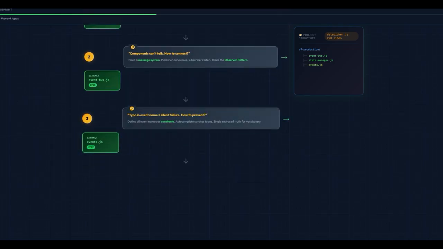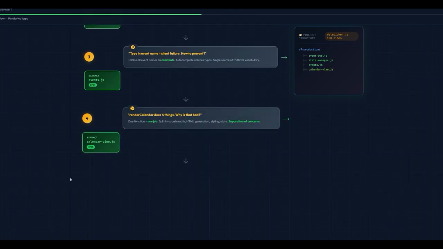Our next question is, when we create the event bus, we will write hard-coded events. But there are chances that we make some typo and our event will fail. It will not throw an error, but it will be a silent failure. How do we prevent that? For that, we will create an events.js file. We will extract all the event names into a single file, and from there we will use that single file in our complete date picker. That is our episode 7.